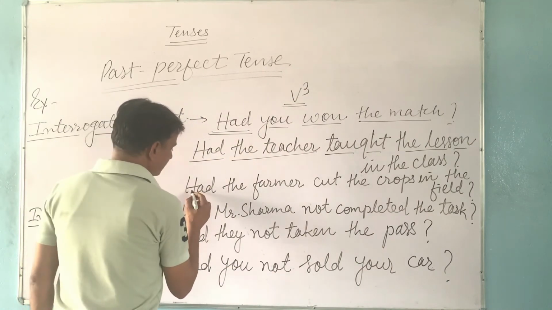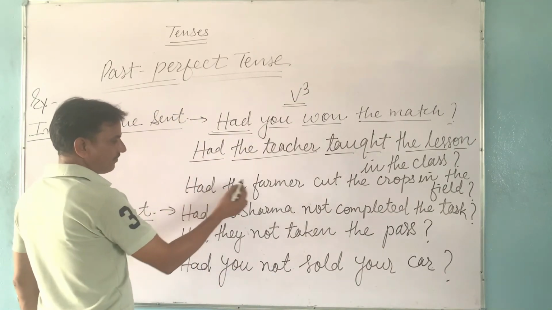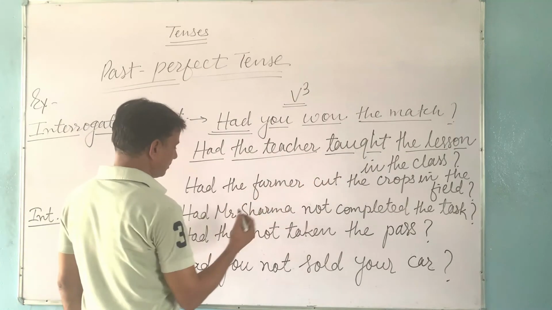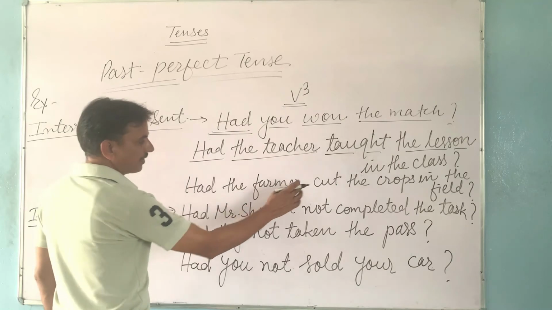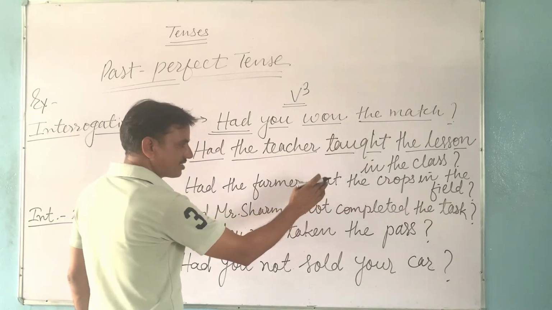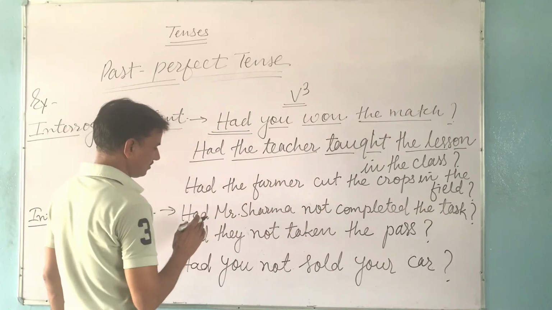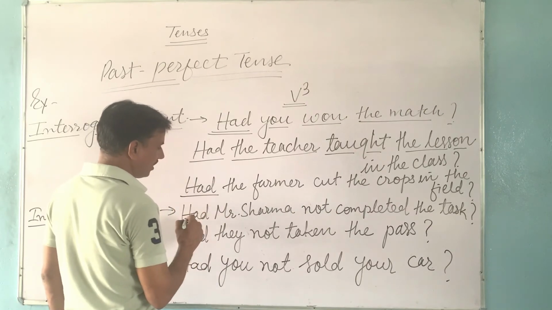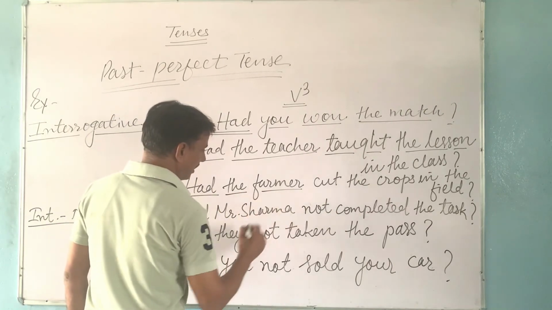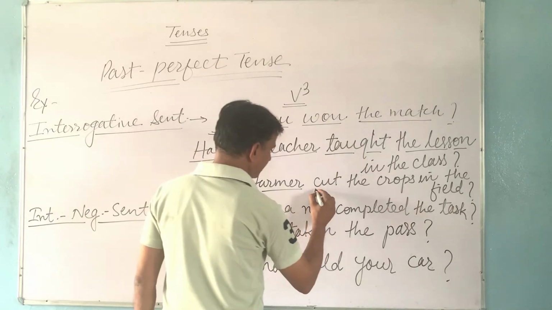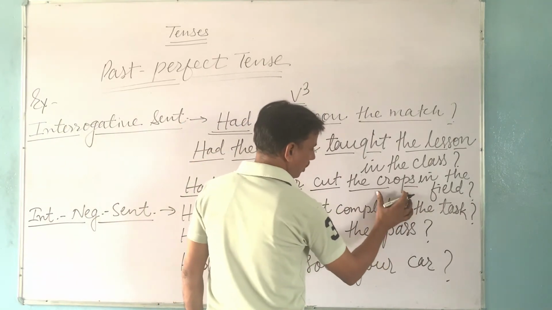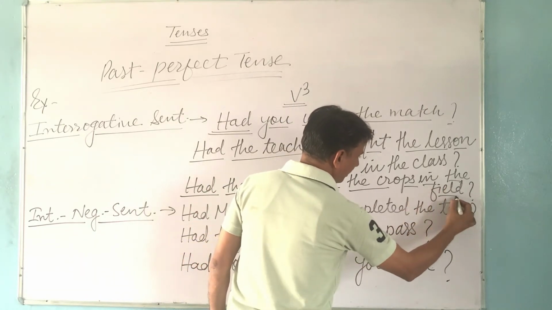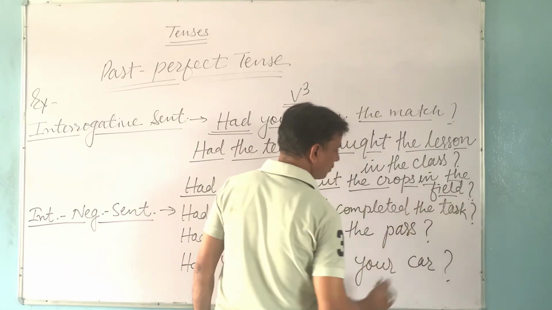Then next example, had the farmer cut the crops in the field? In this sentence it is being asked whether the action of cutting the crops was completed in the past or not. Had is helping verb, farmer is subject, and cut is third form of verb. The crops are object, and in the field are other words, and this is question mark.